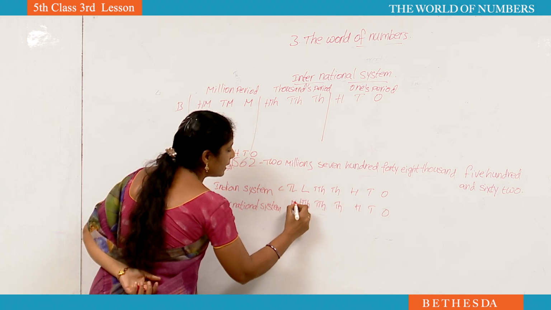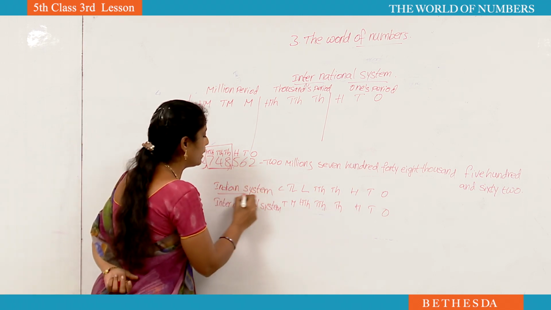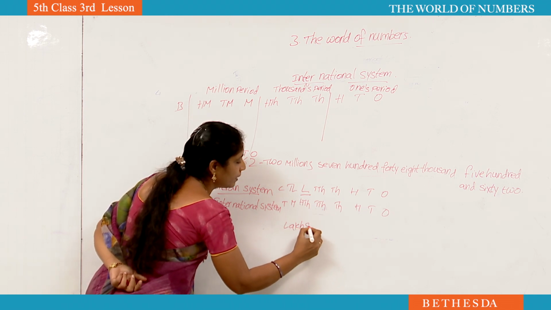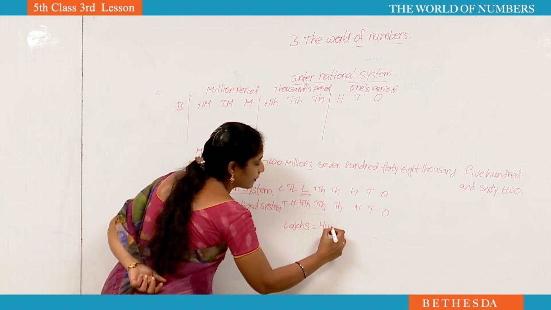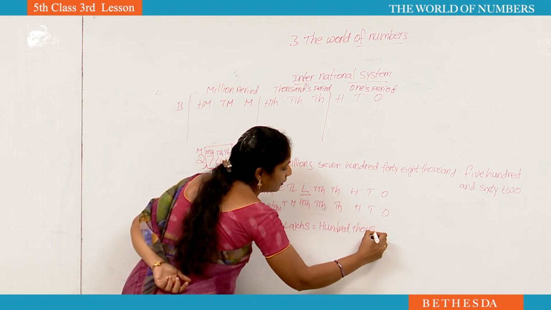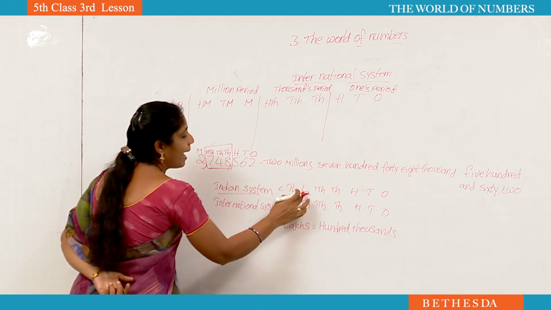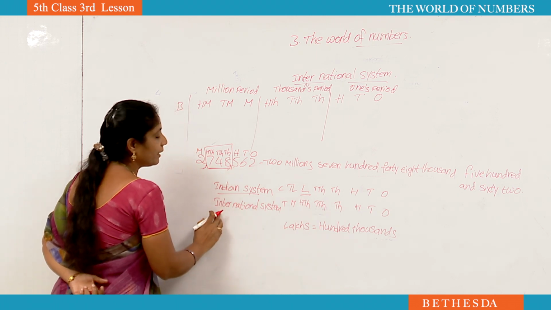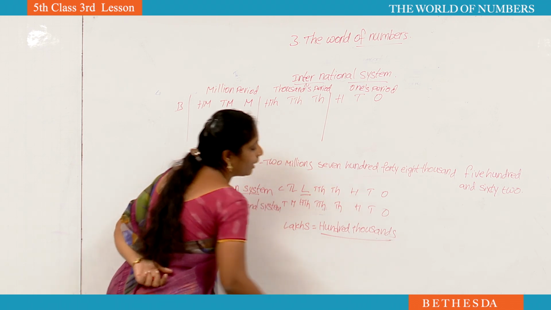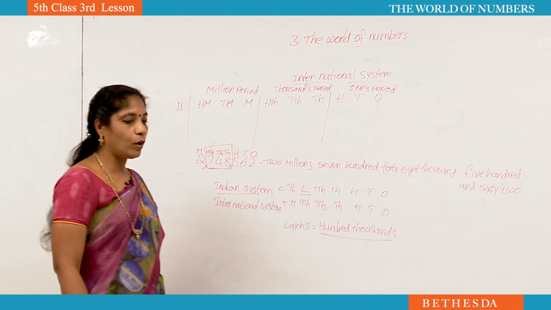Next, millions, 10 millions, 100 millions. In our Indian system, lakhs place is equal to, in international system, hundred thousands. Okay, did you understand?